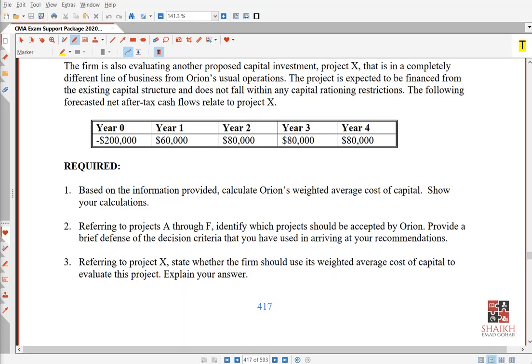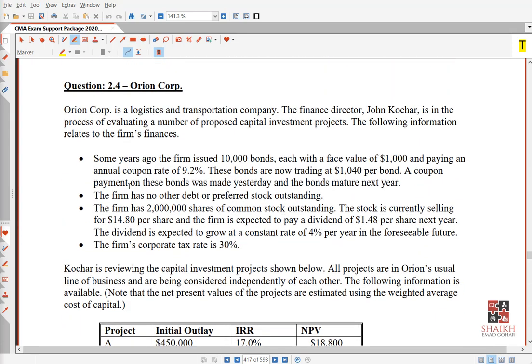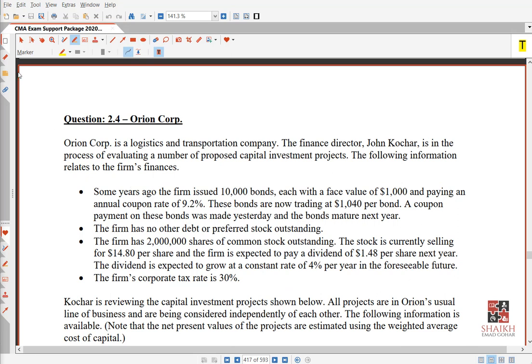So basically today we are going to do an essay question, which is this one, 2.4. In this question they have given you bonds, can you see? They are saying there is no other debt or preferred stock. Then we have common stock. So in this question we have two sources of finance: one is bond, the other one is common stock.